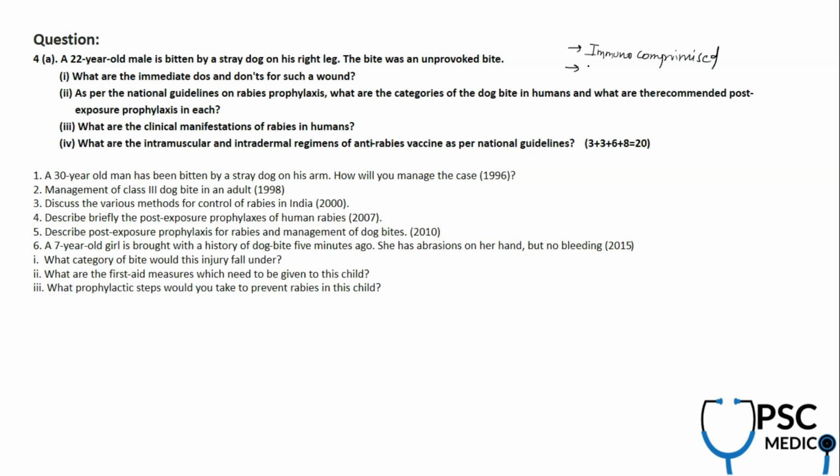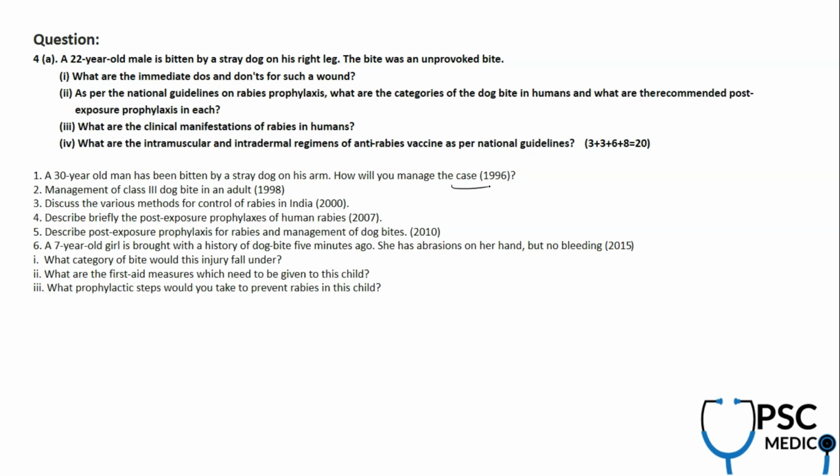Another special condition is, if the patient is on chemoprophylaxis with chloroquine, is there any change in guidelines of management of dog bite? Both are seen in endemic, tropical regions. Any traveler or visitor coming here is prone to malaria, so he'll be taking chloroquine. He's also prone to unprovoked dog bite, so he might also need post-exposure prophylaxis. In such a scenario, what are the special precautions to be taken while vaccinating? I'll be discussing that in a separate video. But overall, rabies guidelines of management were discussed clearly in our medicine part.